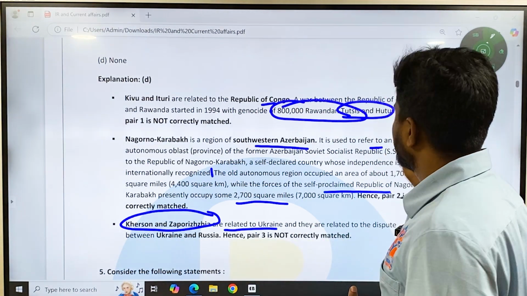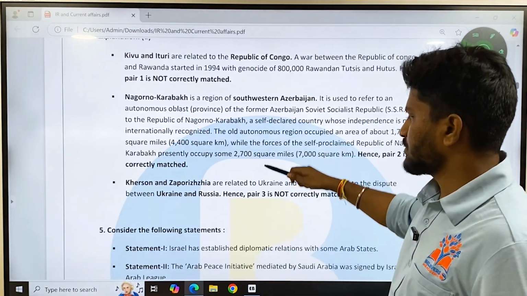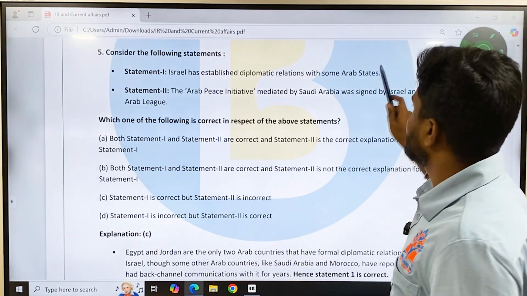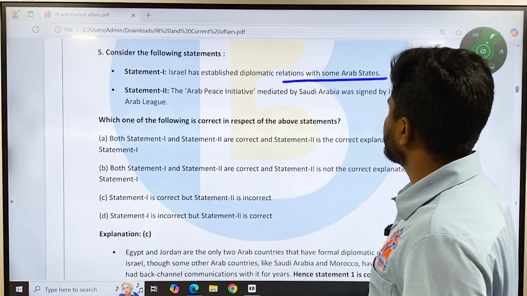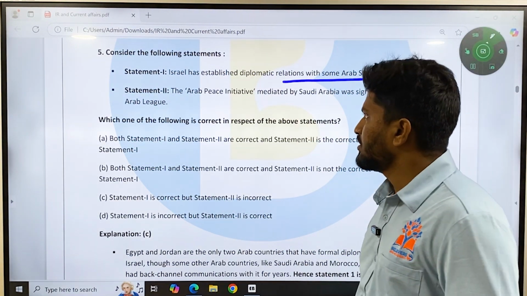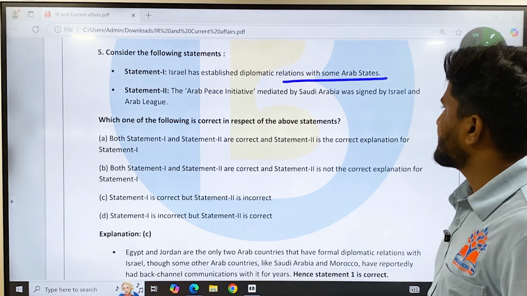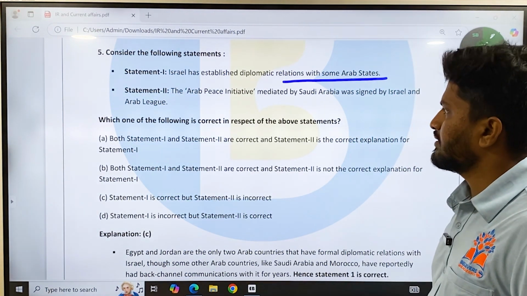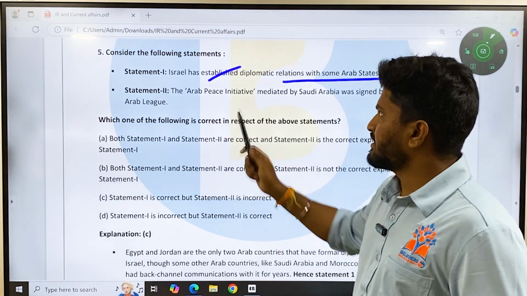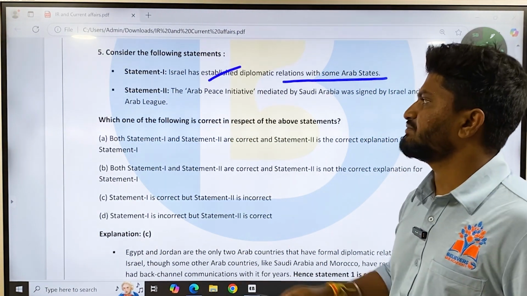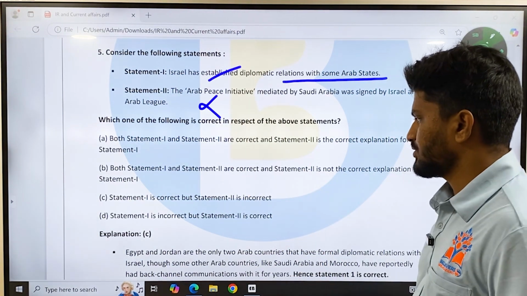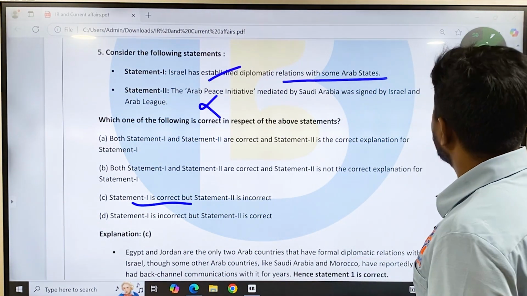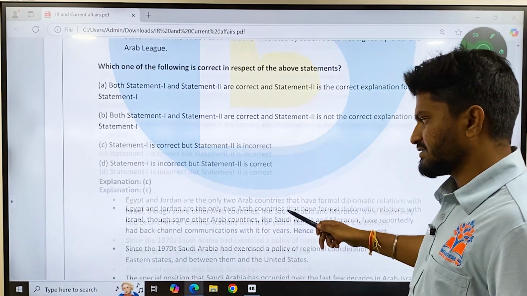Then, question number 5. Consider the following statements. Statement 1: Israel has established diplomatic relations with some Arab states. Statement 2: The Arab Peace Initiative mediated by Saudi Arabia was signed between Israel and the Arab League. Here, statement 1 is correct. It has established diplomatic relations with Arab states. Statement 2 is wrong. So the correct answer is C. Statement 1 is correct, but statement 2 is wrong. Because, we'll see the explanation.